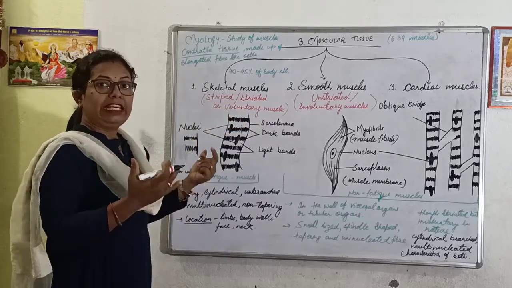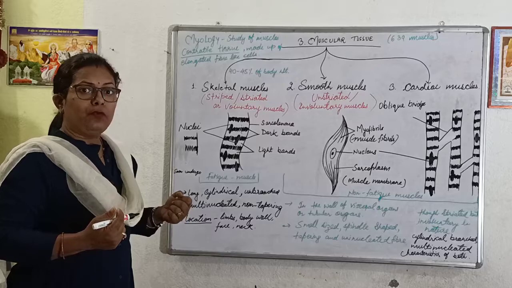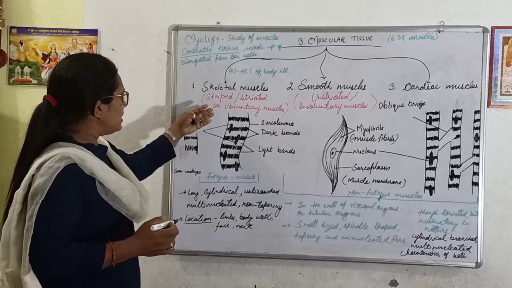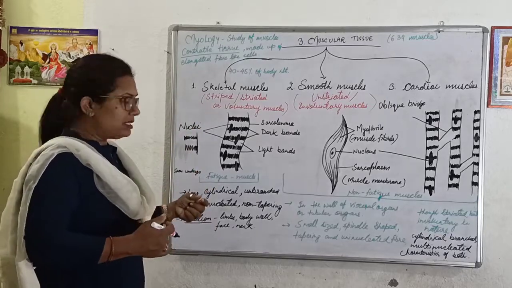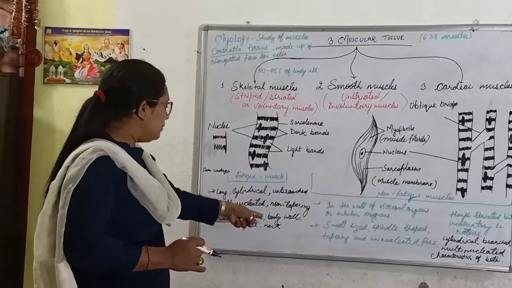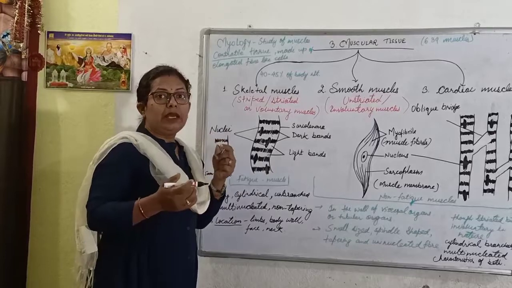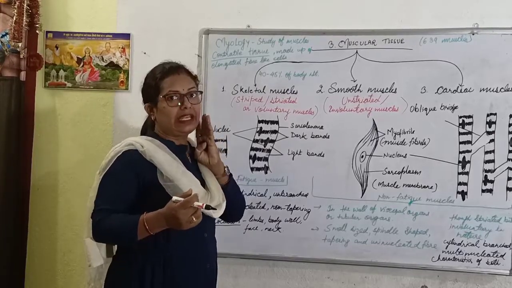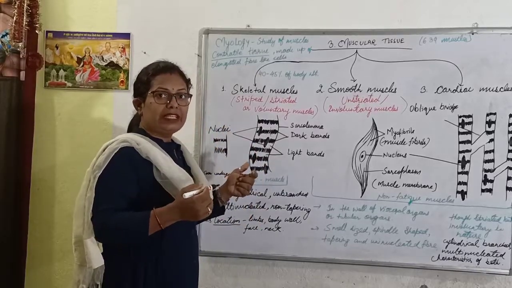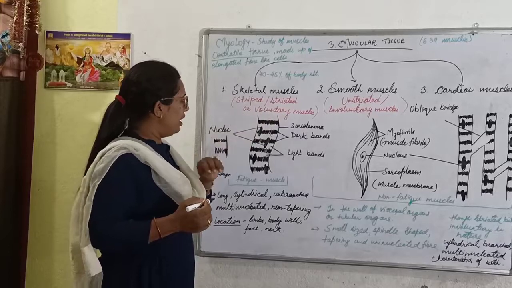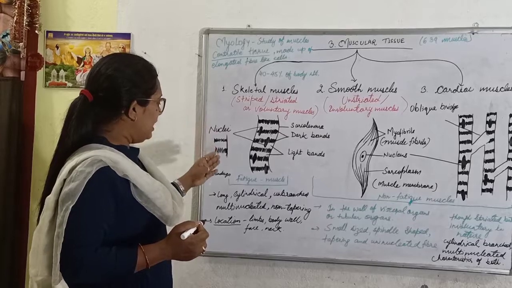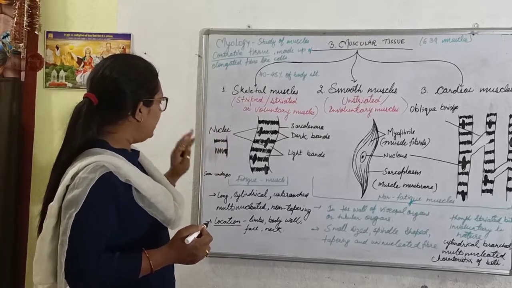Now the other name given is voluntary muscles. Voluntary means these muscles are under our control. We can move the muscles according to our wish. For example, these muscles are located in the wall of limbs, body wall, face, and neck. The muscles present at our faces are skeletal muscles, so we can move them according to our wish. So they are known as voluntary muscles. Their location is clear: they are present in the limbs, body wall, face and neck.